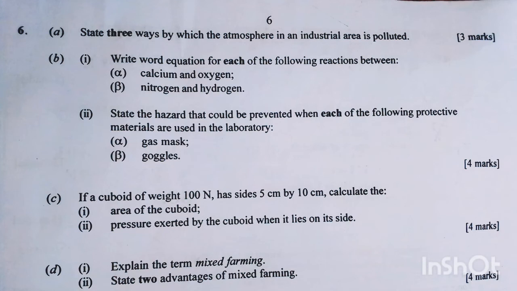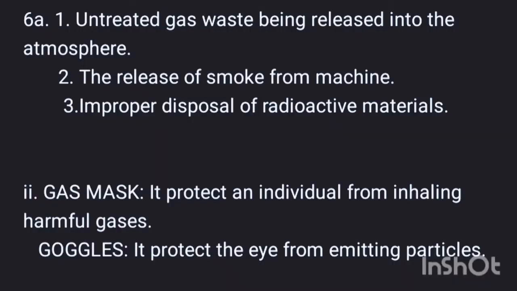State 3 ways by which the atmosphere in an industrial area is polluted. Untreated gas waste being released into the atmosphere, the release of smoke from machines, and improper disposal of radioactive materials.